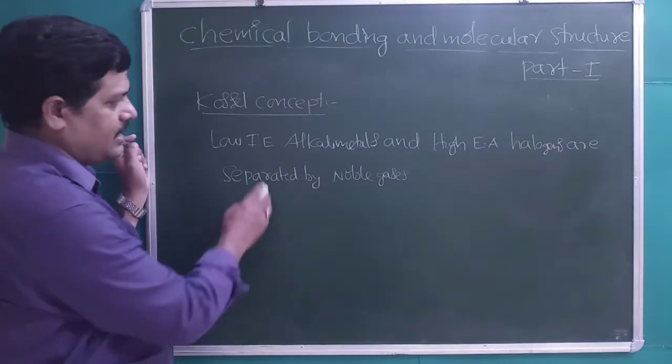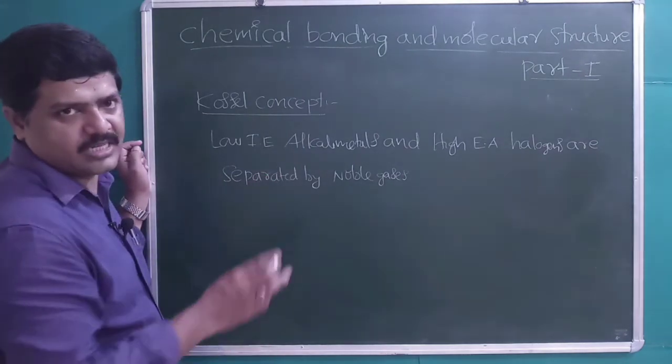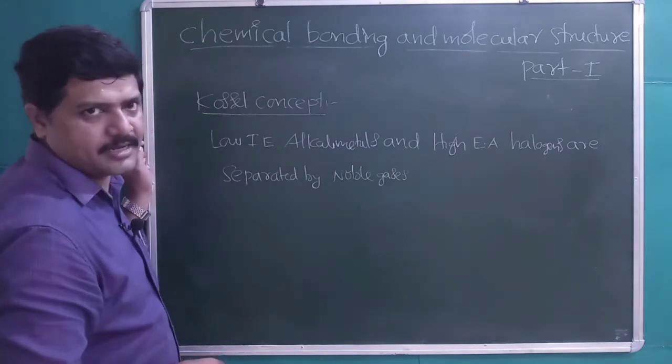The noble gas elements separate the alkali metals and the halogens, the 17th group elements in the periodic table.